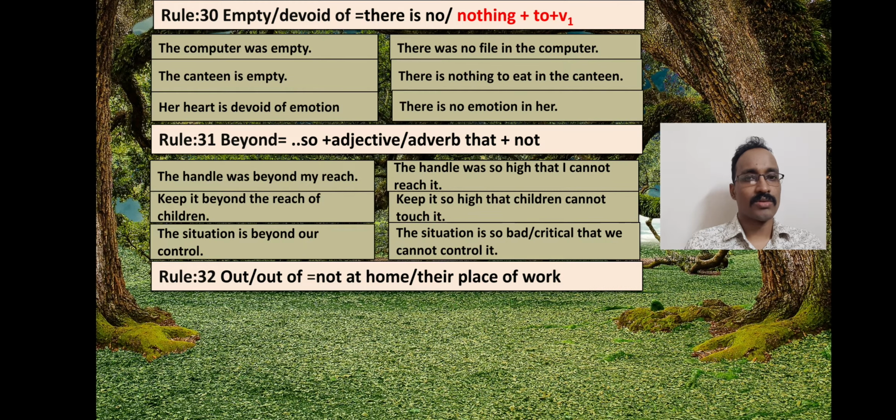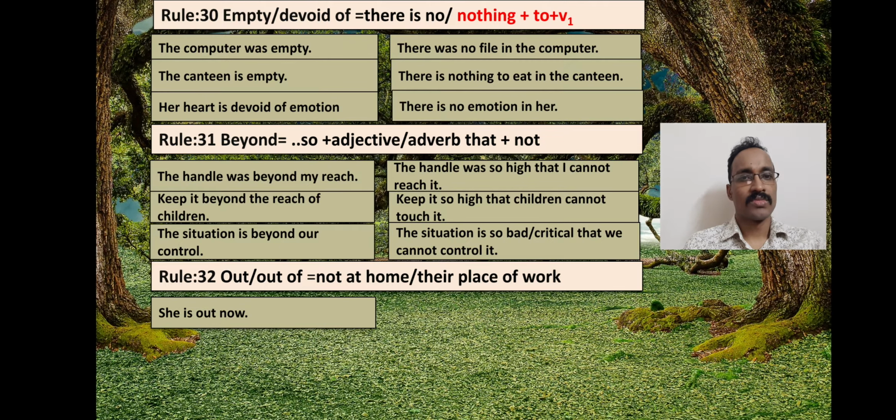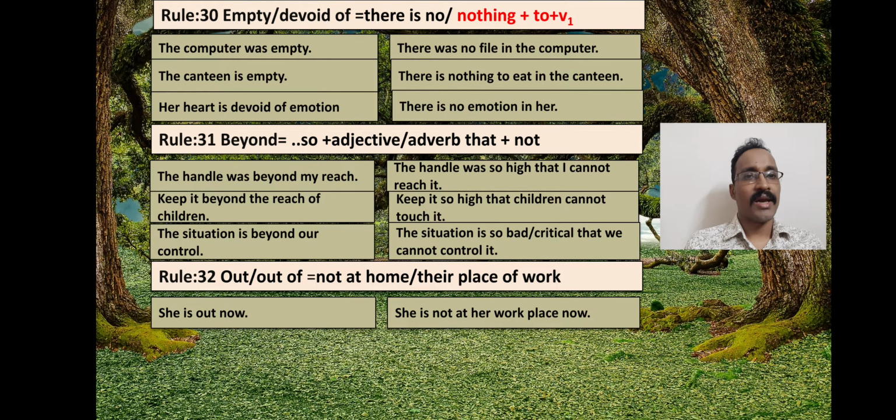Okay, now let's go to rule 32. We may find out or out of in the affirmative sentences, and to make these sentences negative we will use not at home or not at their place of work. See, she is out now. She is not at her place of work. At her workplace now, or place of work, the same.